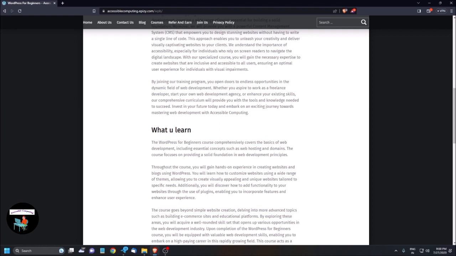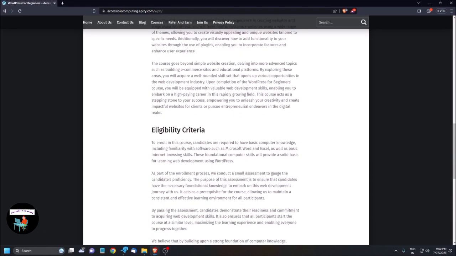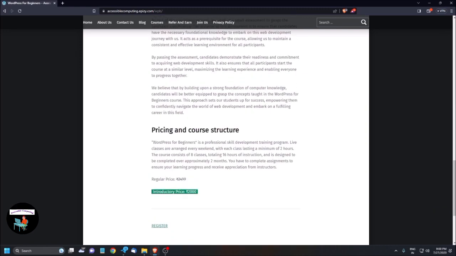The WordPress for Beginners course comprehensively covers the basics of web development and essential concepts such as web hosting and domains, the core foundation and web development principles. Throughout the course, you will gain hands-on experience. Next is eligibility criteria, and next you will find the pricing and course structure heading. Pricing and course structure. So sometimes we will update this section, so you need to check before applying.